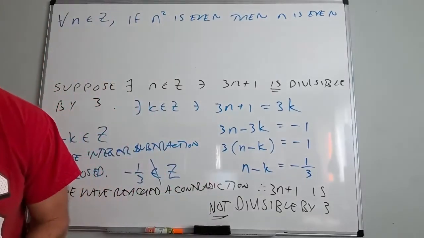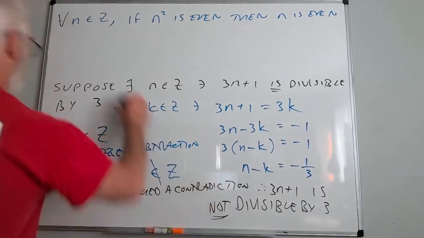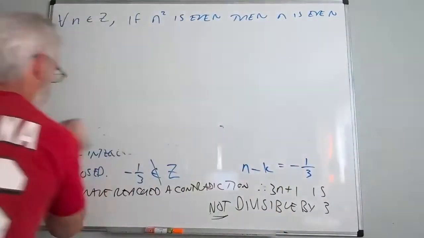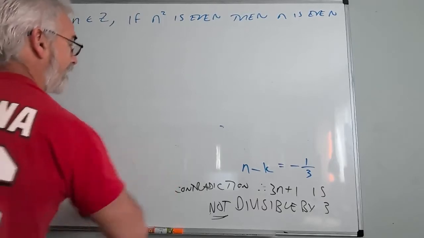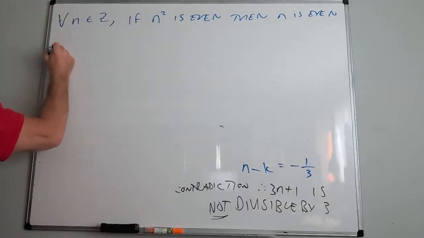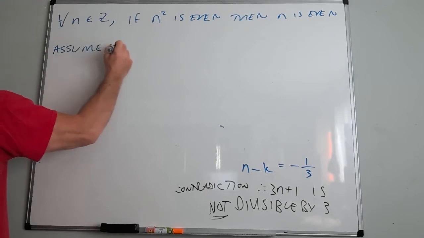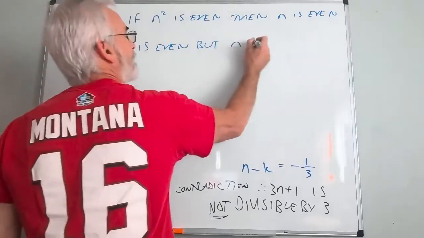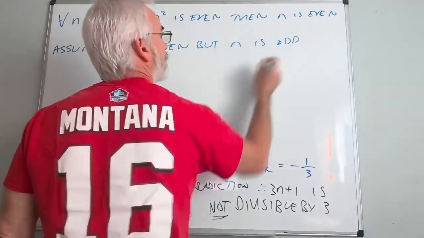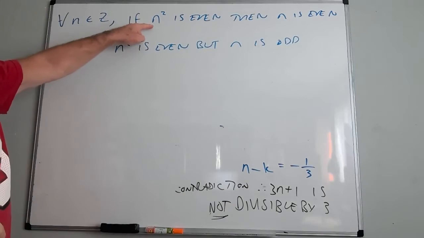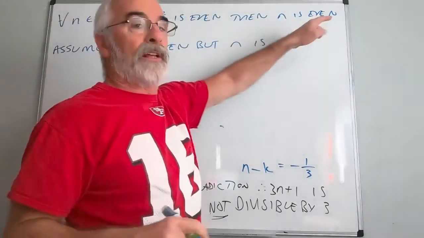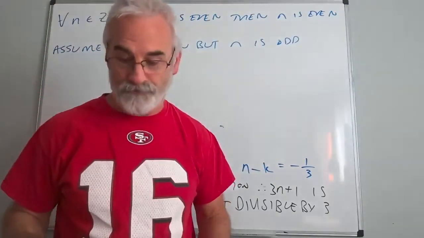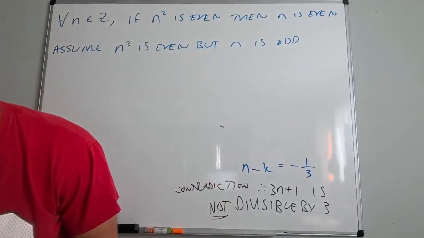So I guess I'm going to erase this. Okay, so we're going to start by assuming n squared is even, but n is odd. Remember, we're saying this implies this. So let's suppose that n squared is even, but n is odd, and we're going to show that leads to a contradiction.